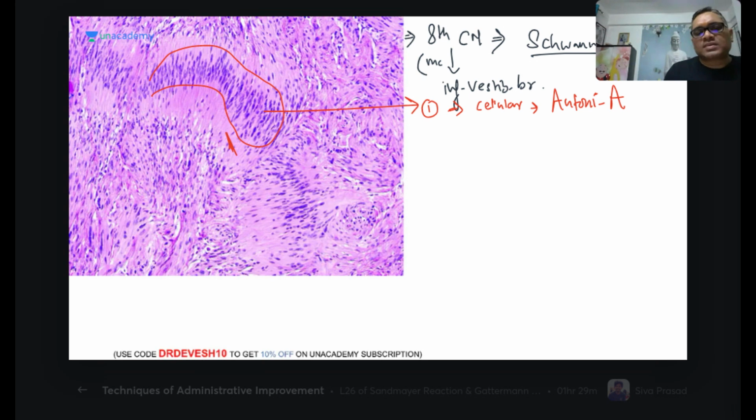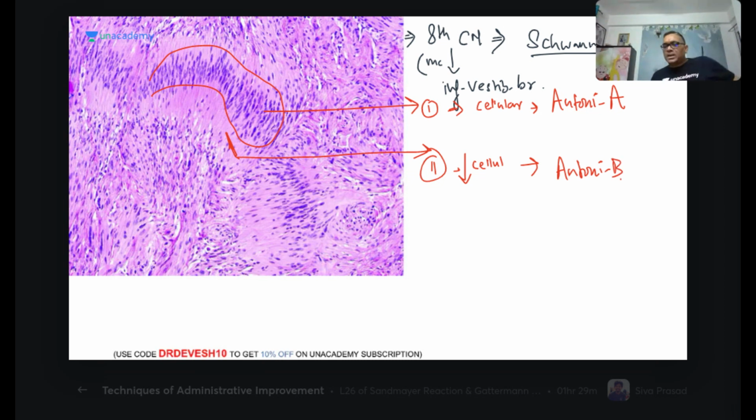Now look at this area. This area has less cellularity, decreased cellularity. So this is called Antoni B. So Antoni A and Antoni B are histological findings in the schwannoma, right?